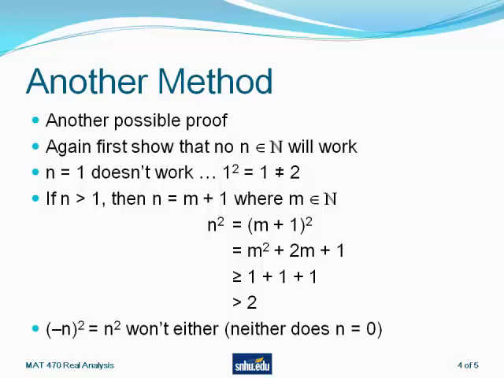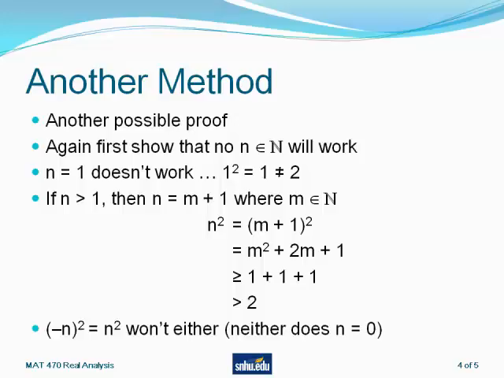If n is greater than 1, then it's equal to m plus 1. It's 1 more than some other natural number. When we square m plus 1, we get something that's at least 1 plus 1 plus 1, because m squared is at least 1, 2m is at least 2, and 1 is equal to 1. That means if n is greater than 1, then n squared is more than 2. In other words, it can never be equal to 2.